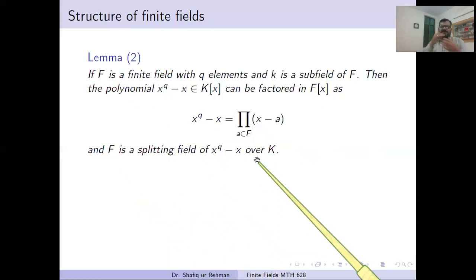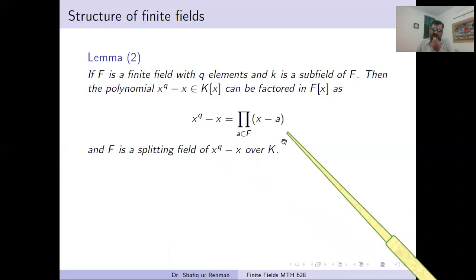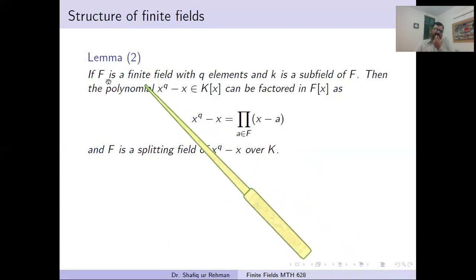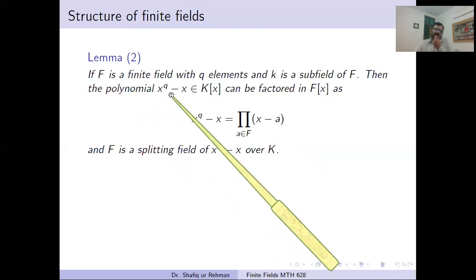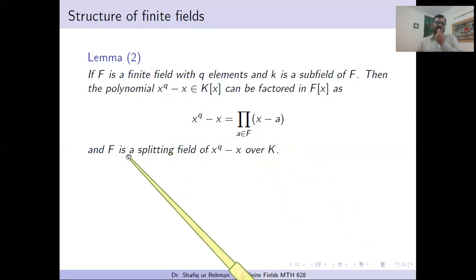So this lemma says, what is a finite field? A finite field is actually a splitting field. A finite field is actually the smallest field in which we can decompose this special polynomial into linear factors. We take this polynomial over any field which is smaller than or equal to F, and we find its splitting field. We try to decompose it into linear factors, and the smallest field in which we can decompose it is the splitting field, and that will be the finite field.